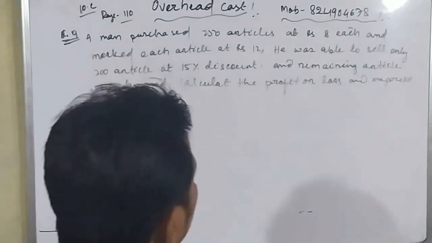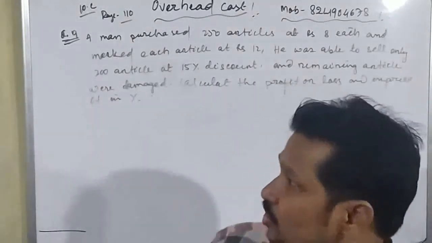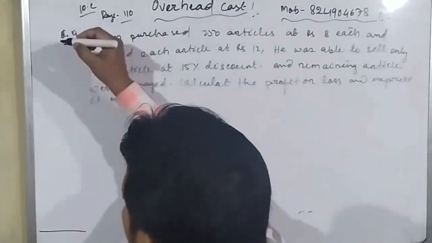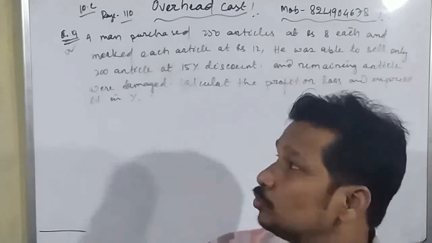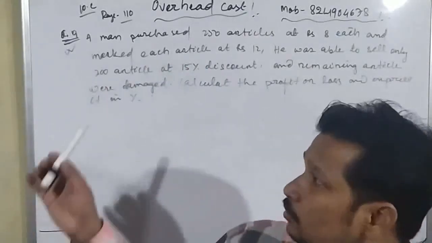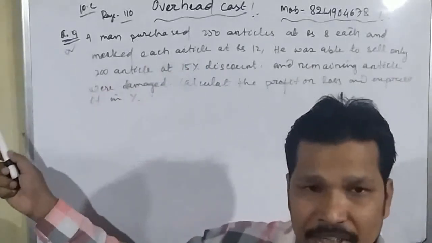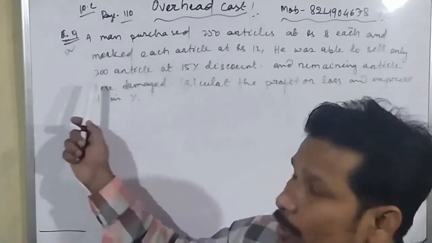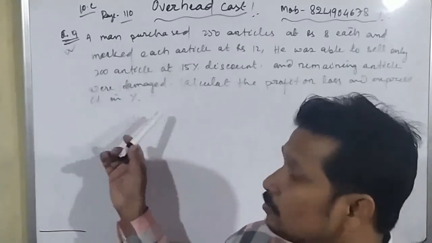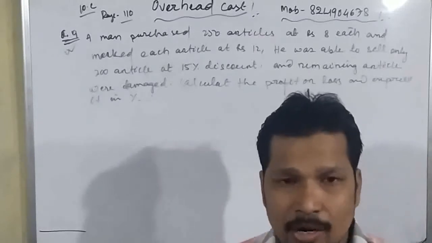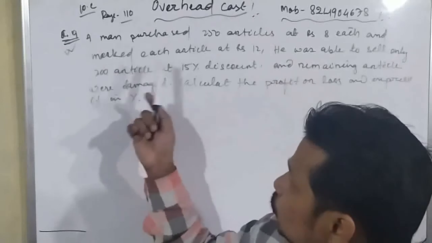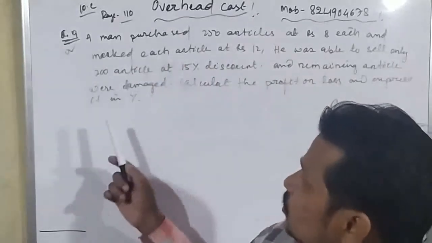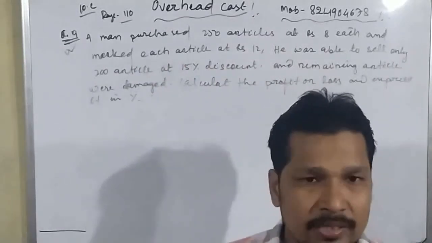Okay, student. Here so many things are present in this example. So this question is, I think, very important. Here we can see that we have got some discount and we have got some damaged articles, and we have sold 200 articles, and we have to find out the profit or loss percentage. Here discount is given, cost price is also given, and selling price is also given.